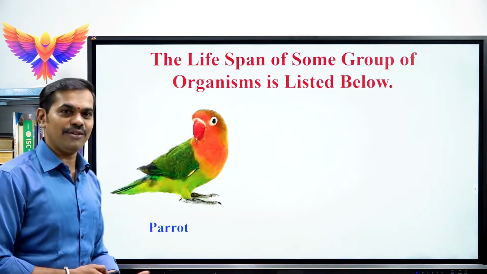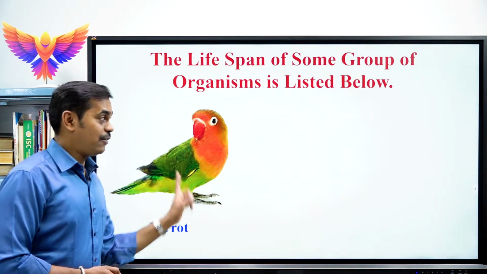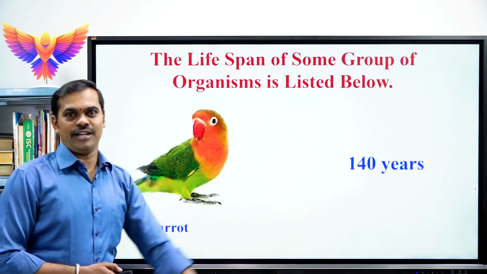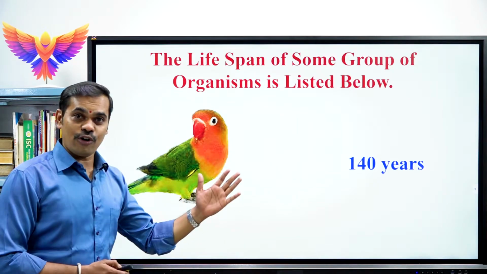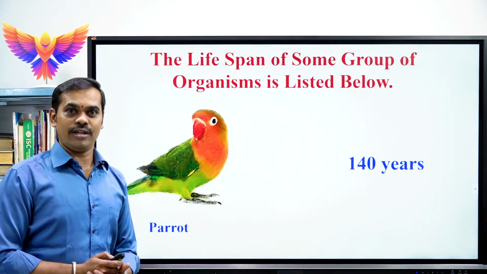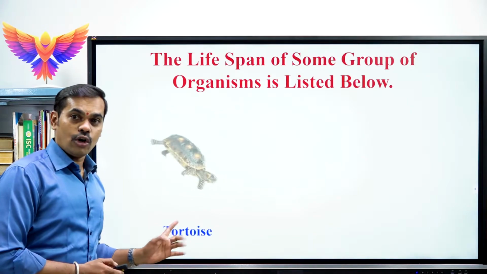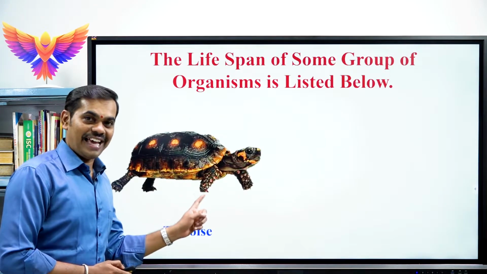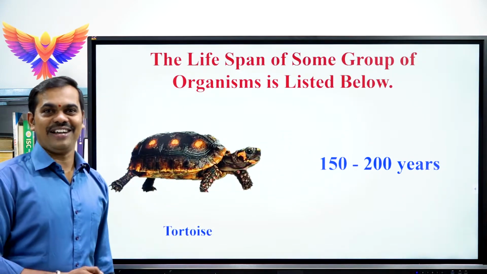You might not even believe it, the parrot. Because a parrot can see 3 generations. The lifespan of the parrot is 140 years. Then, sir, after 140 years, is there any organism which can survive for more than 140 years? Obviously, there is an organism called the tortoise. A tortoise can survive for 150 to 200 years.